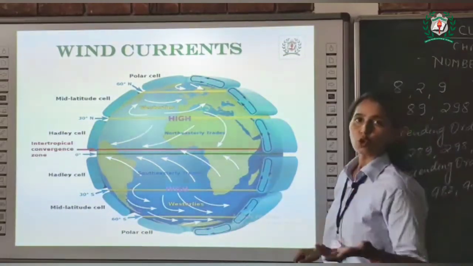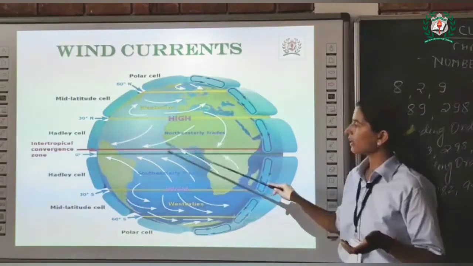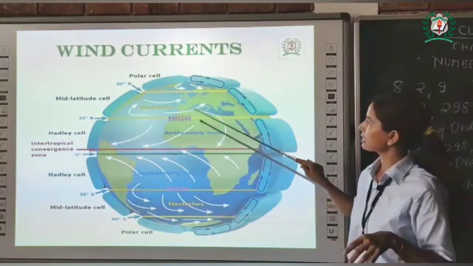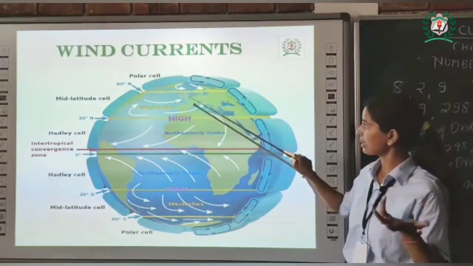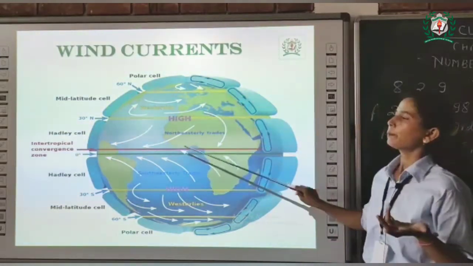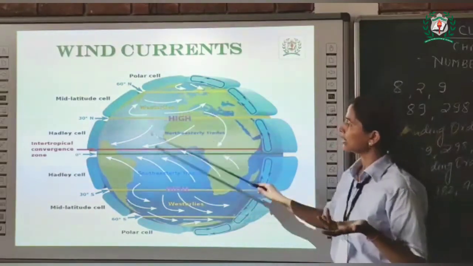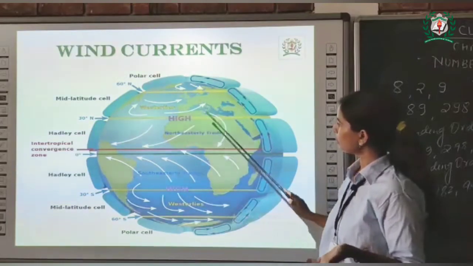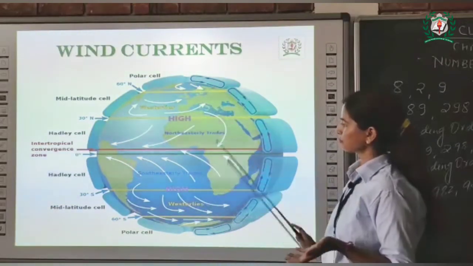So warm air of this area rises and cold air coming from the polar area takes its place. This is how wind currents generate, as we can see air moving from here to there.